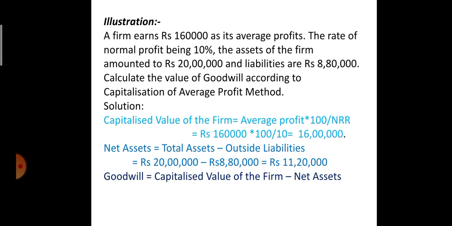Then goodwill. We have to find the difference between the capitalized value of the firm and the net assets. Capitalized value is 16 lakh rupees and net assets is 11 lakh 20,000. So the difference is 4 lakh 80,000. So the value of the firm's goodwill on the basis of capitalization of average profit method is 4 lakh 80,000 rupees.